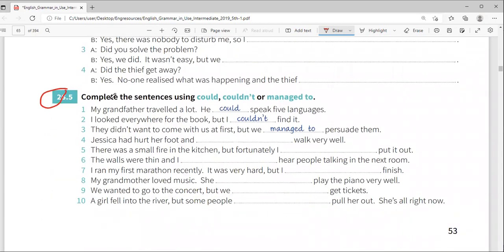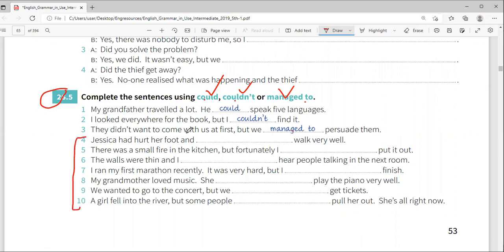Also, complete the sentences using could, couldn't, or managed to. Remember, could is for general in the past. Couldn't you can use for any, general or specific. Managed to is only specific. My grandfather traveled a lot. He could speak. I looked everywhere for the book, but I couldn't find it. They didn't want to come with us at first, but we managed to persuade them, you see, for specific. So try number 4 up to number 10.